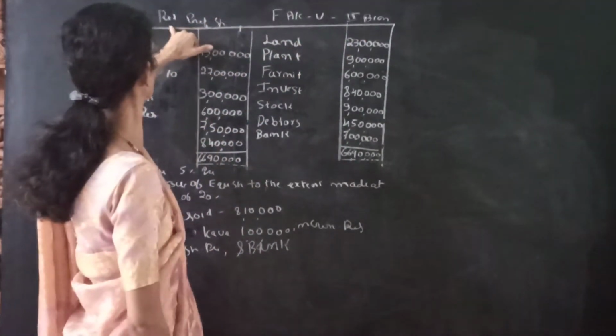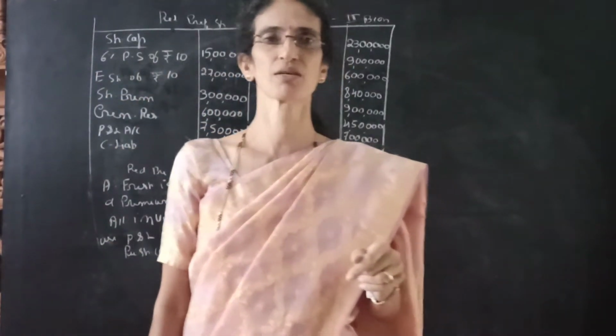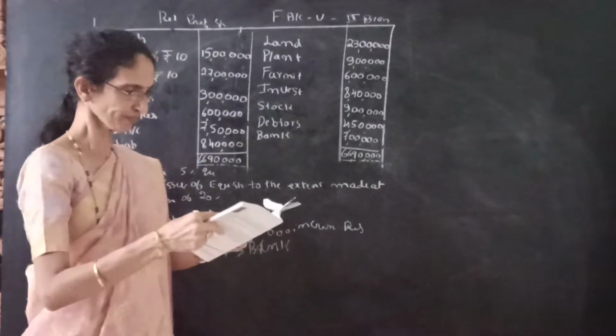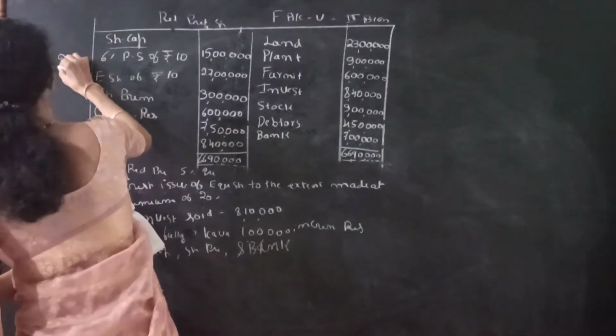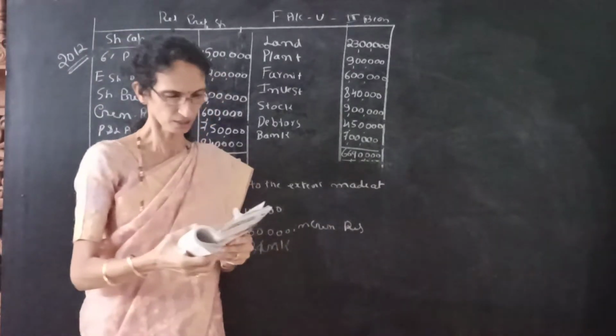Under that, we have already studied the redemption of preference shares, and around 10 problems are over. The next problem appeared in the year 2012.